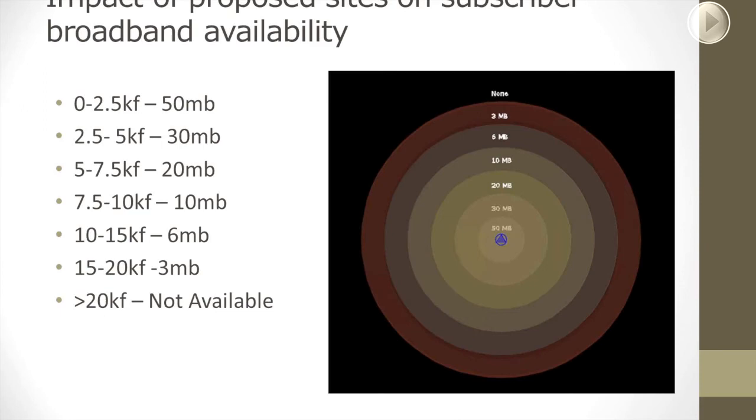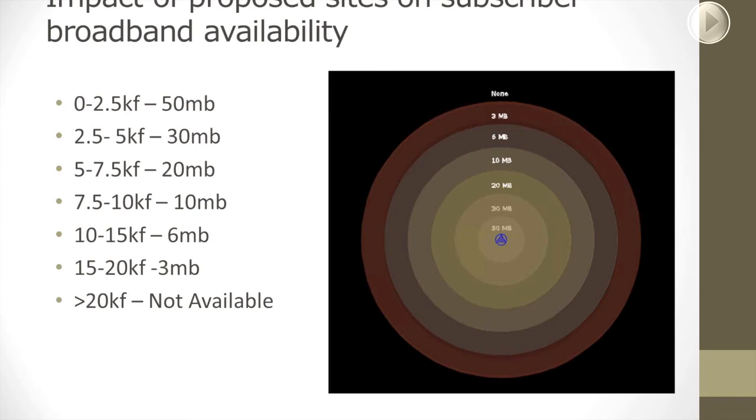And this was kind of the big one. With these projects that we were proposing, they wanted to know the impact it would have on broadband availability. Well, as you may be aware, broadband availability is a distance-based question. It's how far is the subscriber from the serving node.